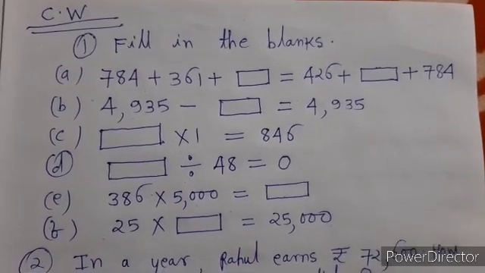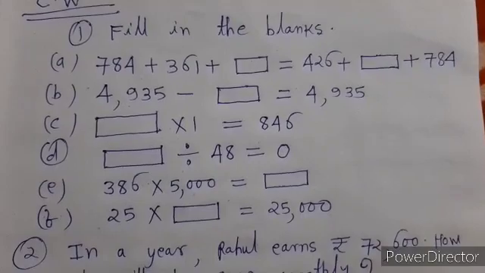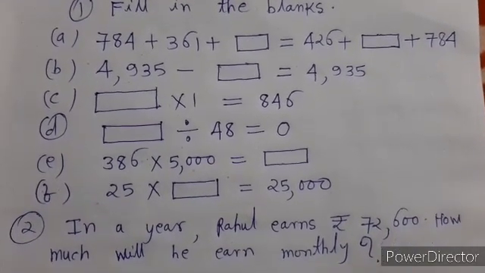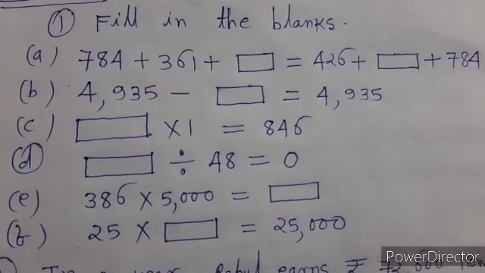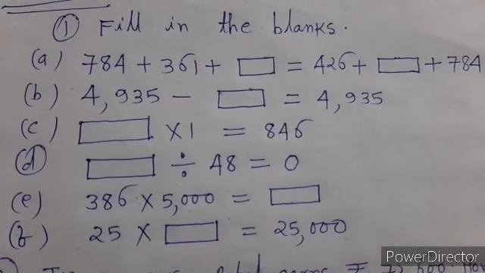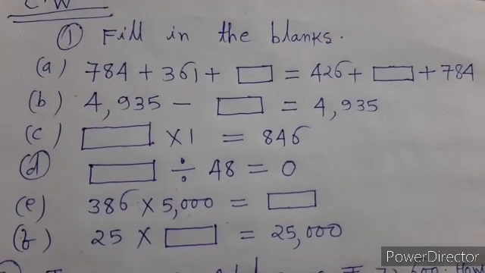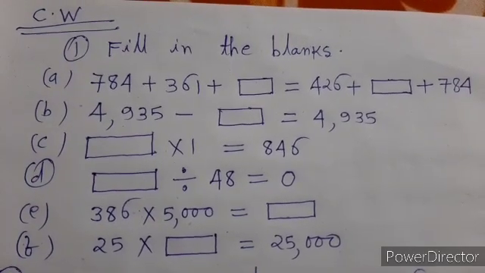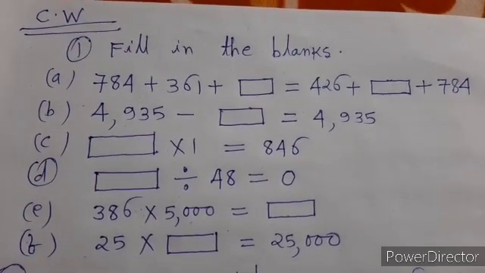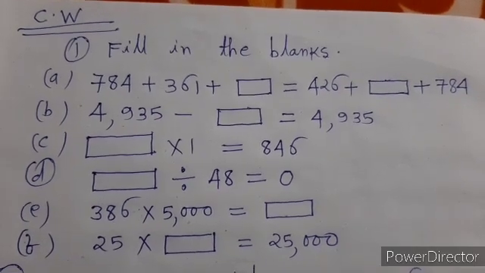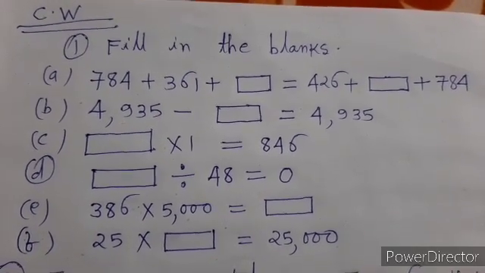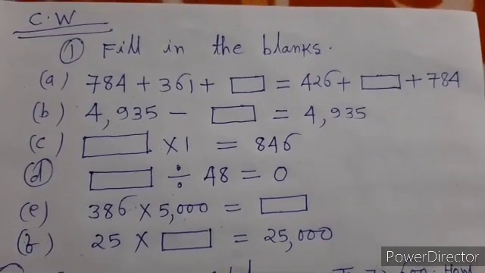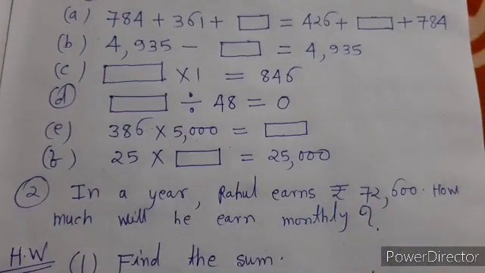In question C, box into 1 is equal to 846. In question D, box divided by 48 is equal to 0. In question E, 386 into 5000 is equal to box. In question F, 25 into box is equal to 25,000. In question 2, in a year, Rahul earns rupees 72,600. How much will he earn monthly?